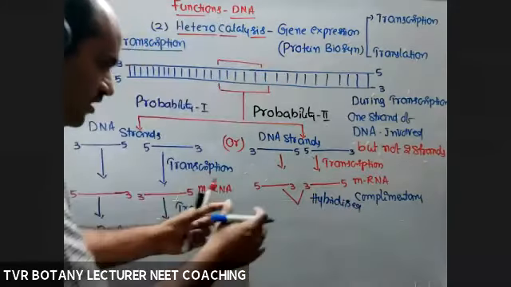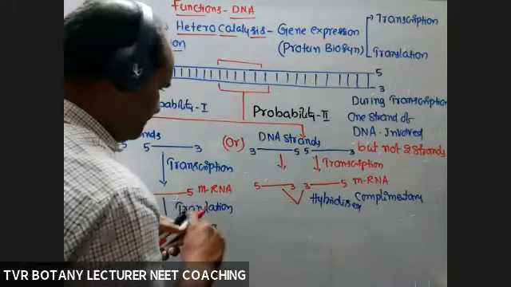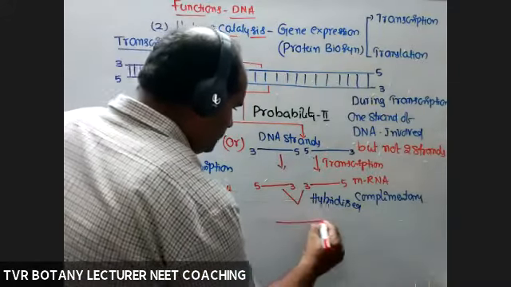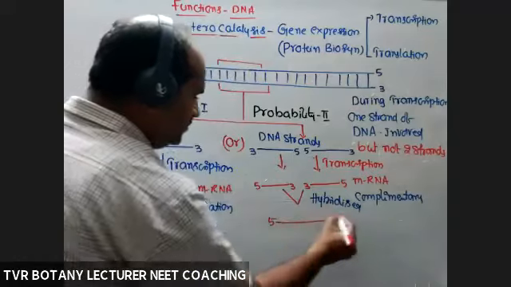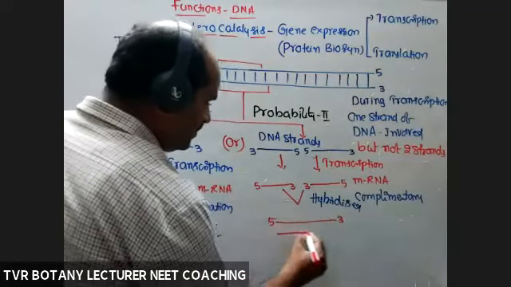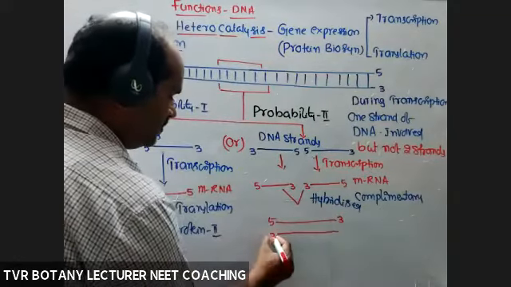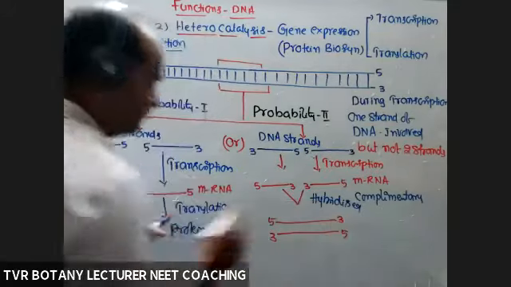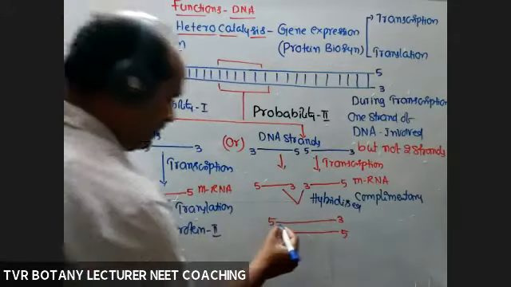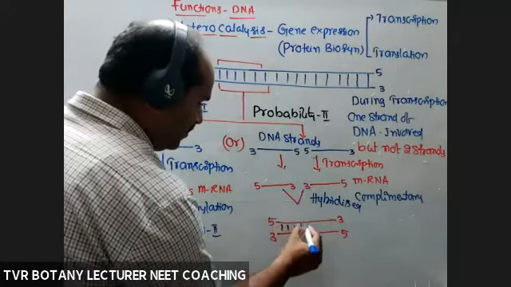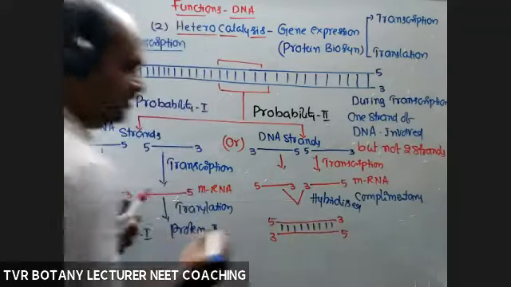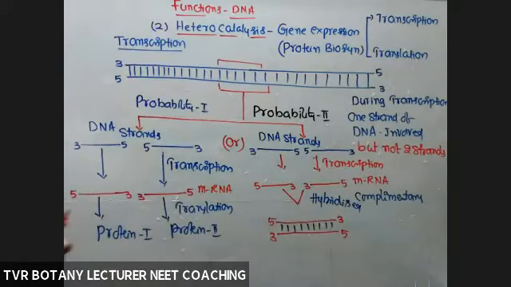Hybridized means both are associated with each other. 5 to 3, second strand 3 to 5. Establishment of hydrogen bonds between these two mRNA strands.